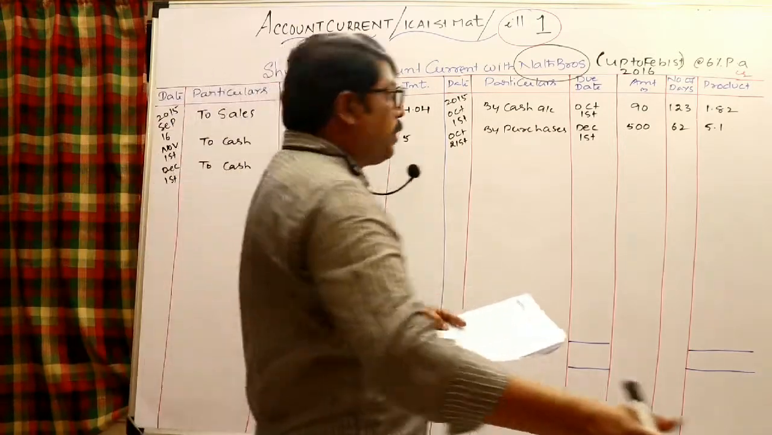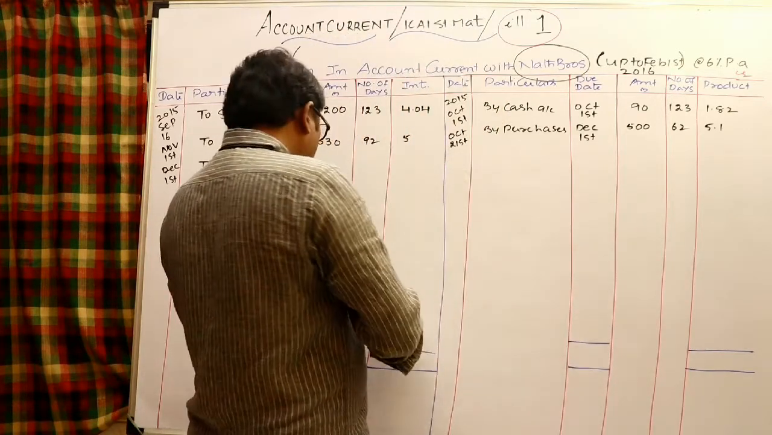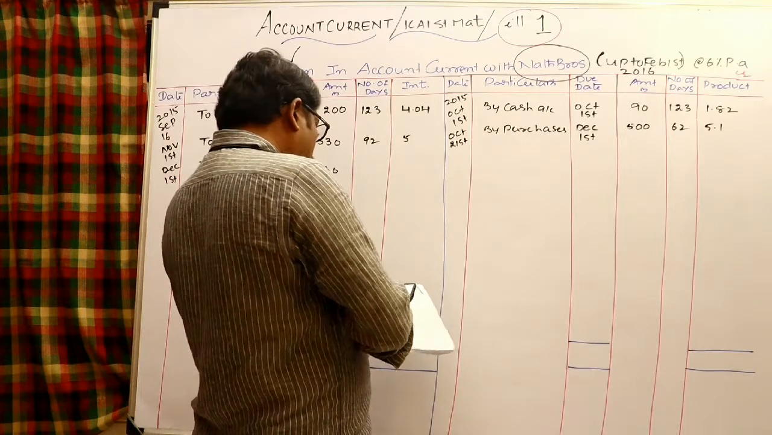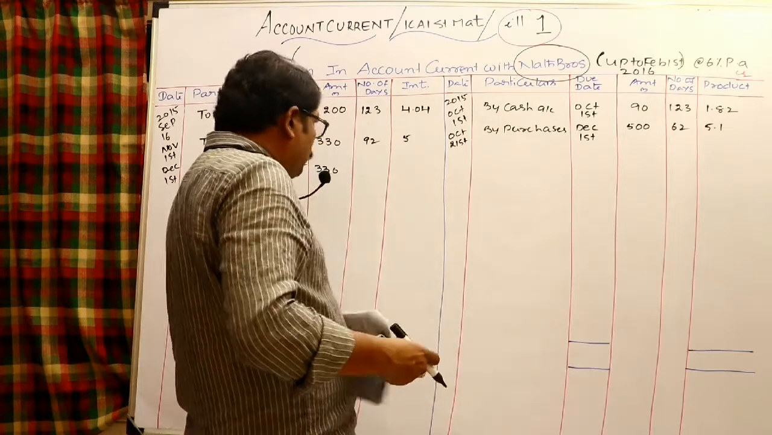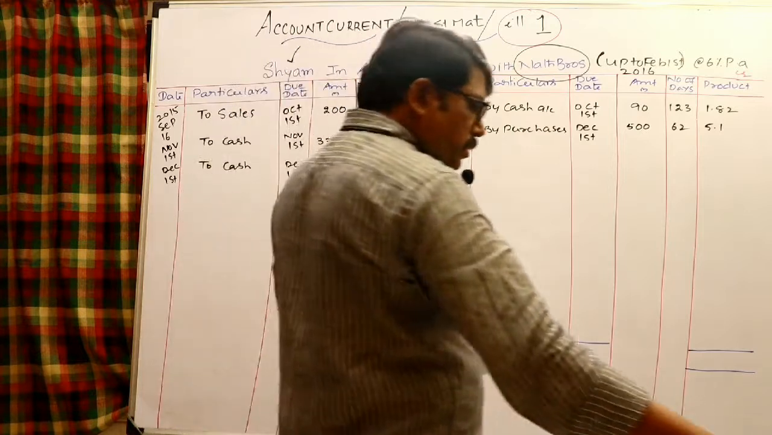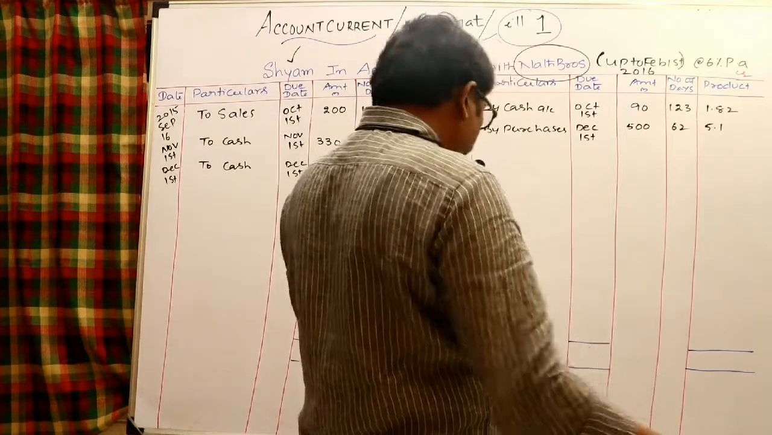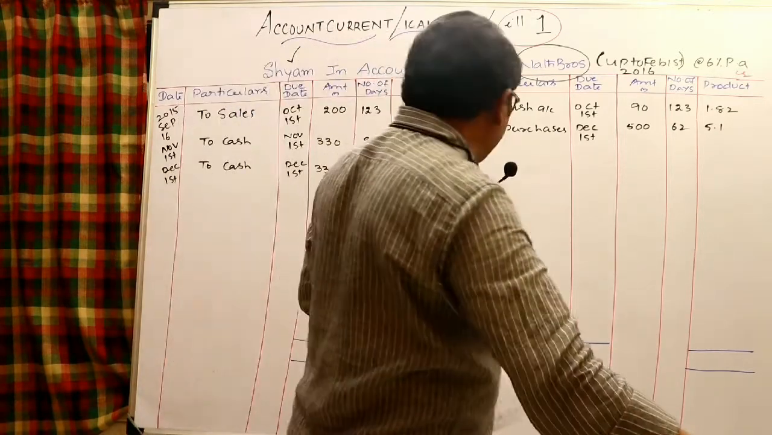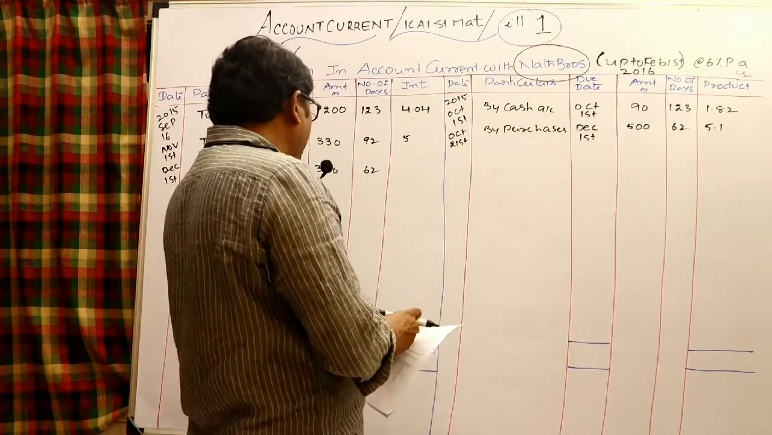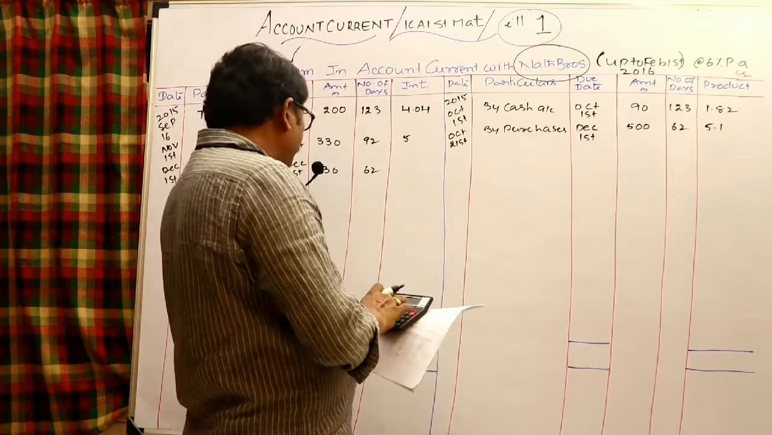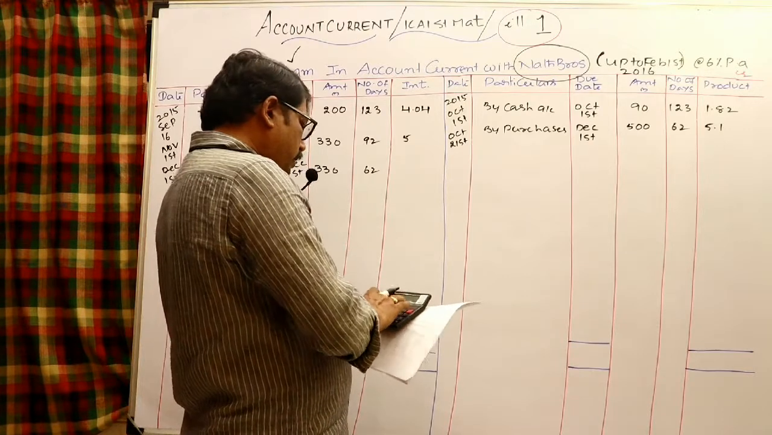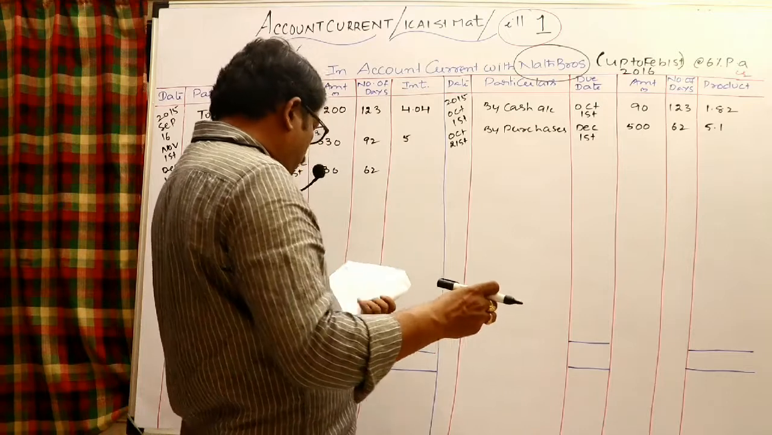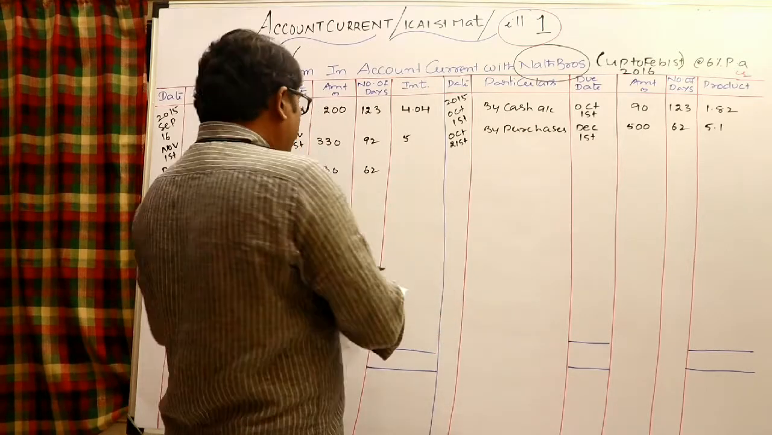Take the December 1st number of days to settlement, February 1st. December 1st, in the sense, in December 30, January 31, February 1. So the number of days would be 62. Here it is 62. Again calculate the interest: amount into number of days by 365 into rate. That is 330 into 62 by 365 into 6%. This is 3.36. We can take this as 3.36.